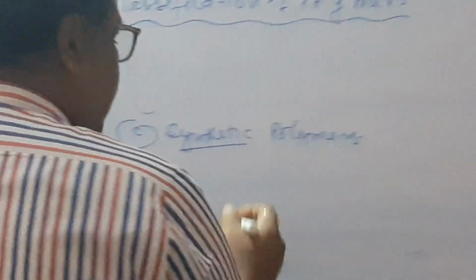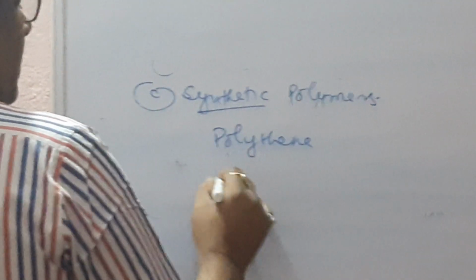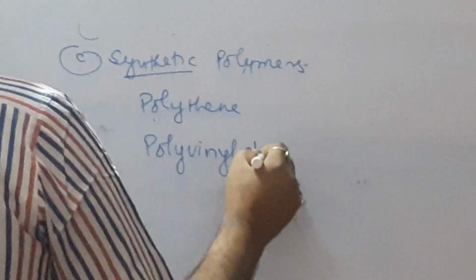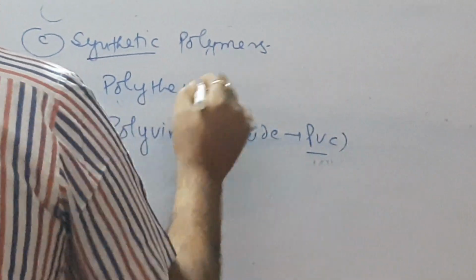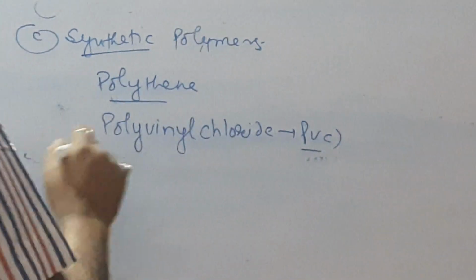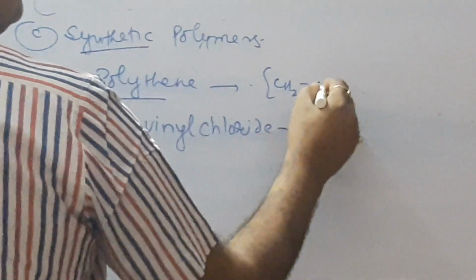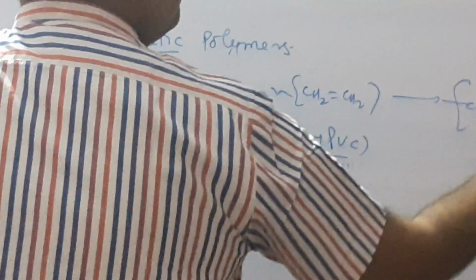There are many examples: polythene, polyvinyl chloride, that is PVC, and so on. Polythene is the polymer of ethylene.